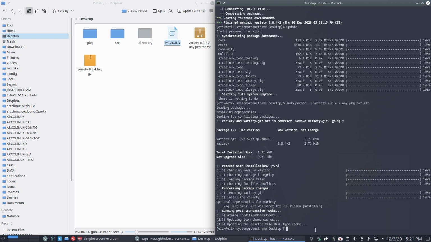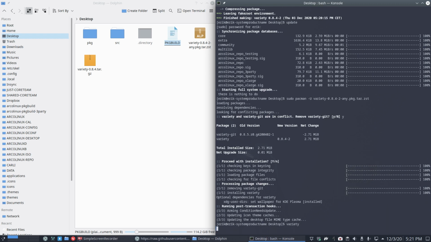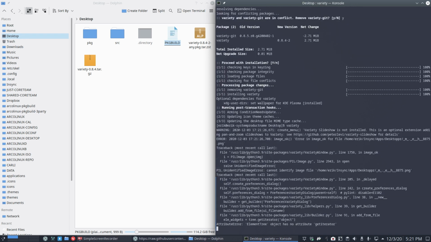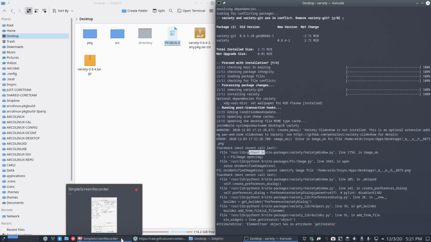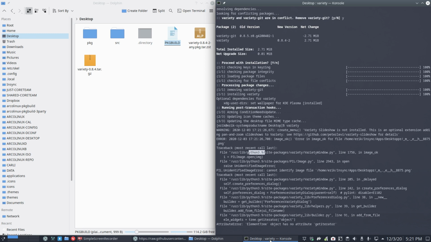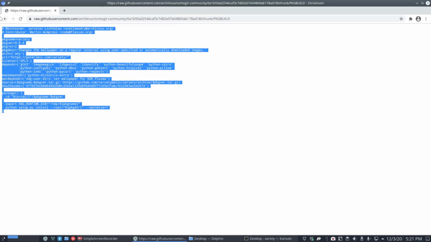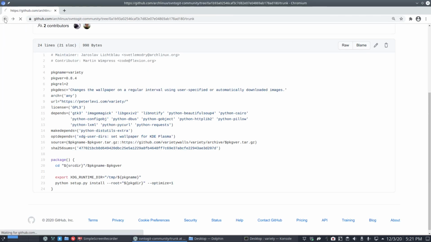Right mouse click, quit again, and then again from the terminal, have a look, maybe we can see something, we can understand something. So it might be a variety thing and not a Python 3.9 thing, that the Git version is working and whatever code he has changed, and if you want to see, of course, you can do so. It's still open. Let's have a look.